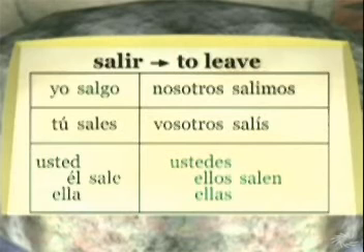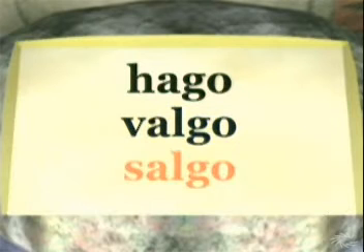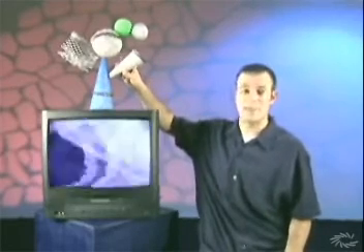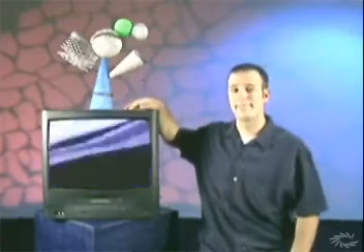Look at that irregular yo form. Hago, valgo, salgo, those crazy G's. Okay, let's adjust our Translator 2000 and see if we can find a program that'll demonstrate these crazy yo verbs.